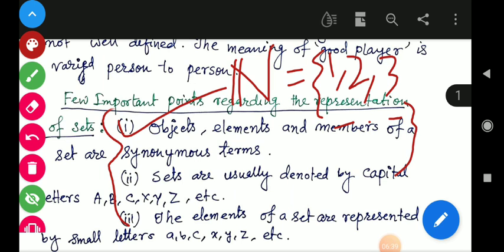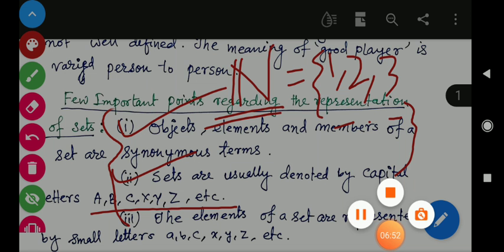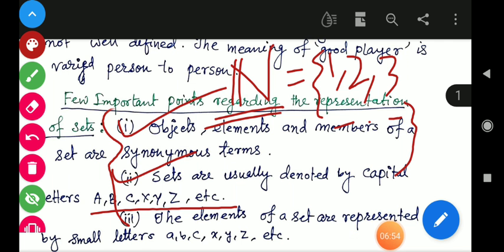Sets are usually denoted by capital letters A, B, C, X, Y, Z, etc. Next point: the elements of a set are represented by small letters a, b, c, x, y, z.